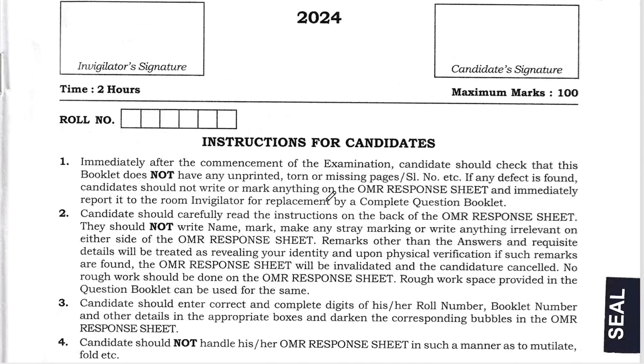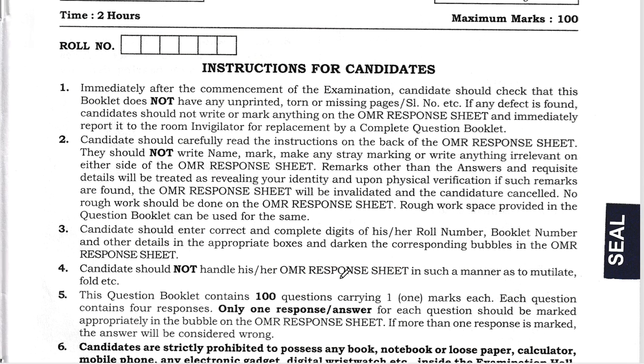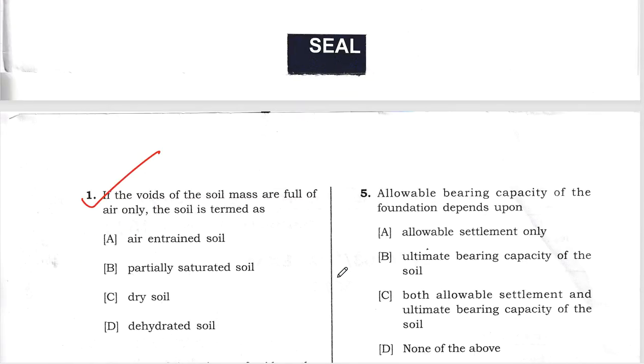In this question paper, we have around 100 questions, and each question carries 1 mark, a total of 100 marks, and each question contains 4 responses. We have to select one correct option out of each 4 options. So here, this question paper level is easy to moderate.